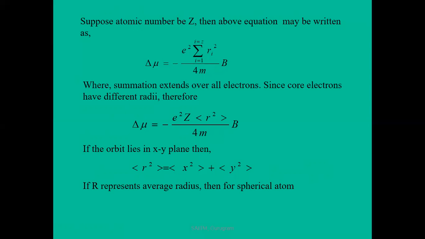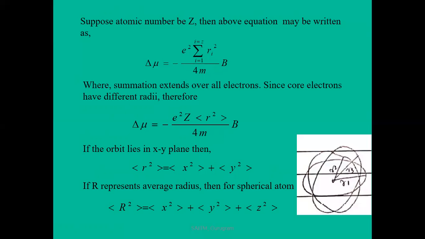If capital R represents the average radius, then for a spherical atom, there are a number of electrons whose orbits are different and whose radii are also different. For one electron the radius is r1, for the second electron the radius is r2, and for the third electron the radius is r3, and so on up to rz.